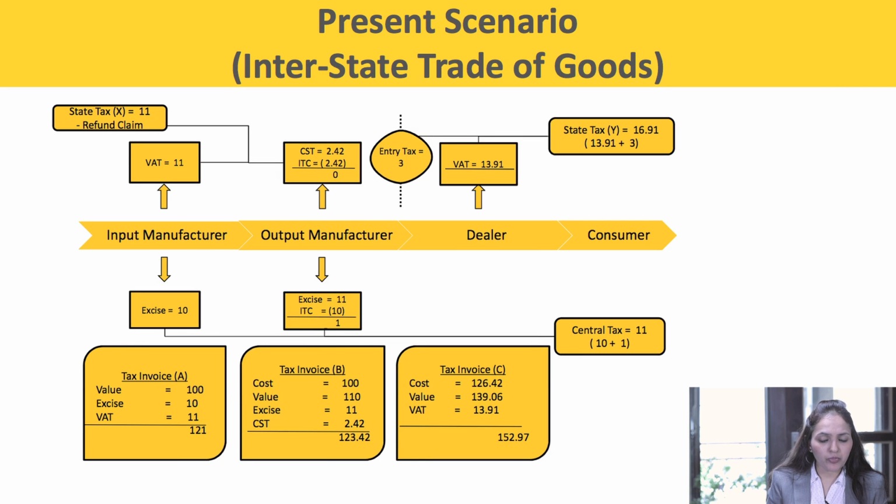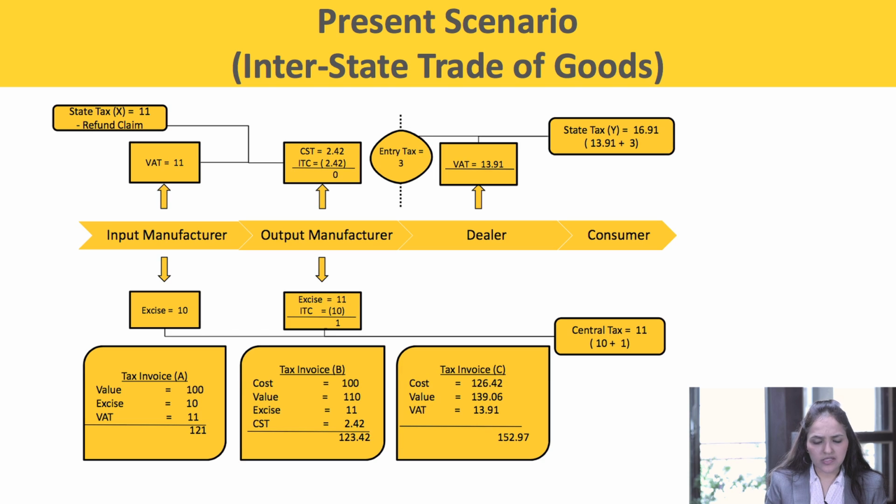In this, the input manufacturer manufactured and sold goods to the output manufacturer by charging excise duty and VAT. So the output manufacturer would be able to claim this credit of excise and VAT.